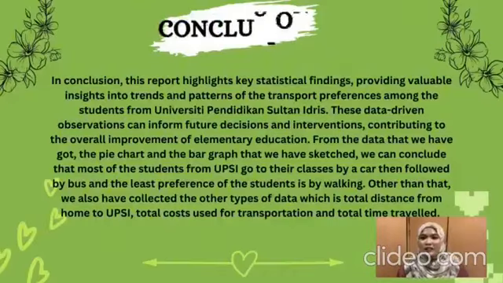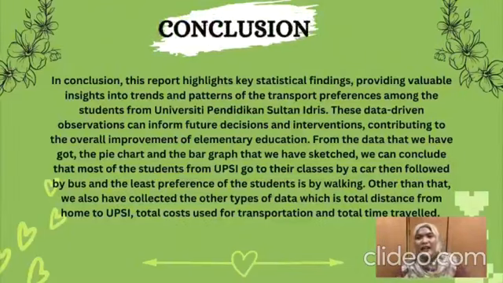As the last presenter for today, I will explain the conclusion part. So, from the data that we got, the pie chart and the bar graph that we have sketched, we can conclude that most of the students from UPSI go to their classes by a car, which they call private here.